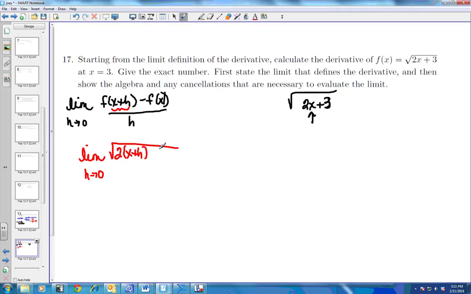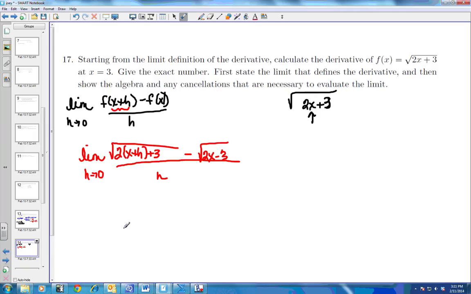And then I still have my plus 3. So this right here is this first part, x plus h. This means take the x plus h, plug it into my x value right here, minus f of x. Well, f of x was just the square root of 2x minus 3. And all of that is over h.